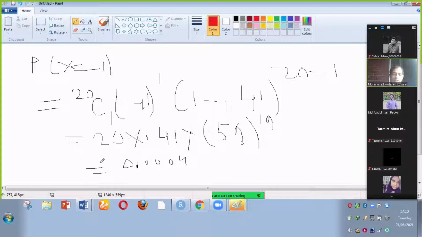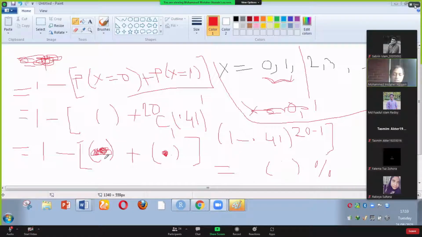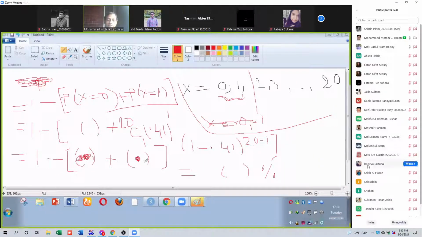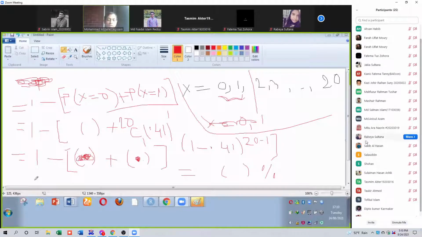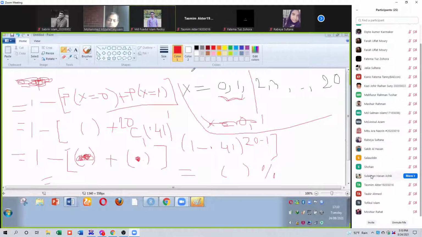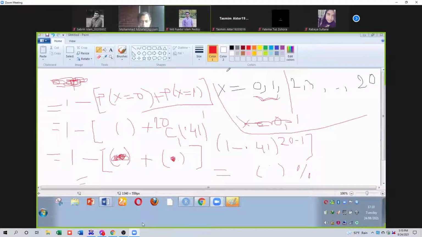Then you calculate the previous one. So 1 minus, you already obtained the result. Probability of x equal to 0 here, probability of x equal to 1 there. Then 1 minus this, then you will get the result. So tell me the result. Please tell me your result.